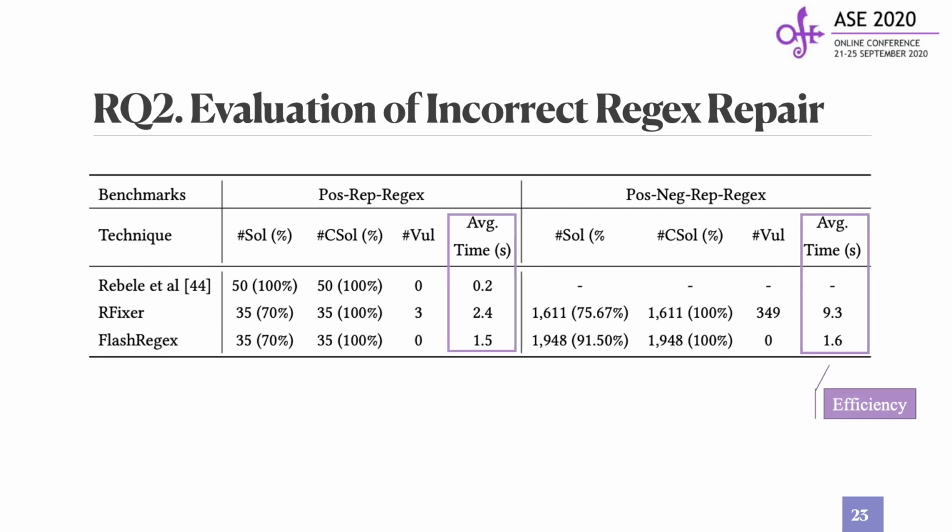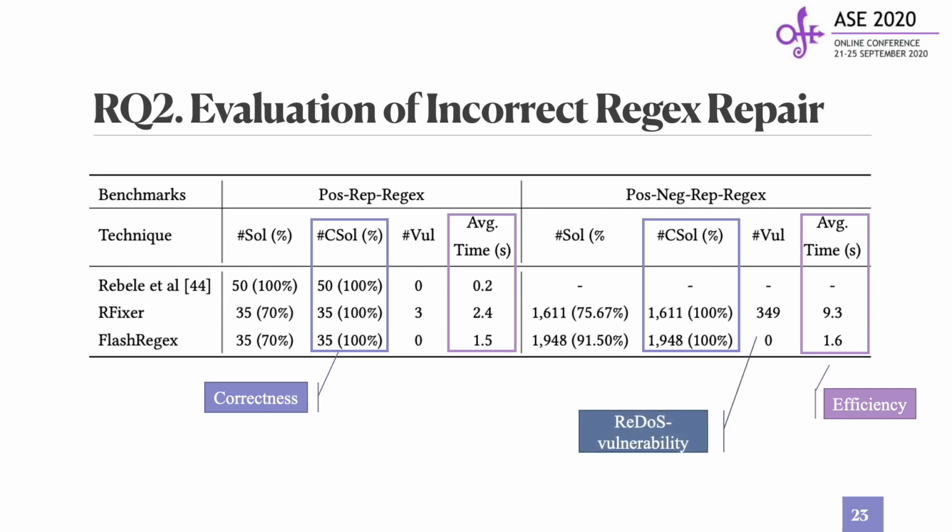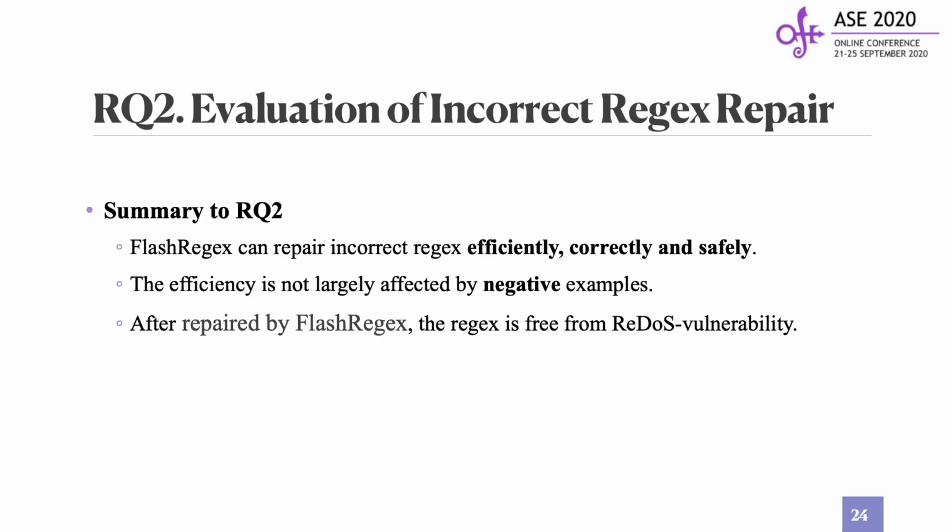We can see that FlashRegex takes about 1 second to repair one regex, with no ReDoS vulnerable regex generated. As a comparison, there are still more than 300 regexes suffering from ReDoS after repair by existing works. Therefore, we can summarize that FlashRegex can repair incorrect regex efficiently, correctly, and safely. And the efficiency is not largely affected by introducing negative examples. Besides, after repair by FlashRegex, the regex is free from ReDoS vulnerability.